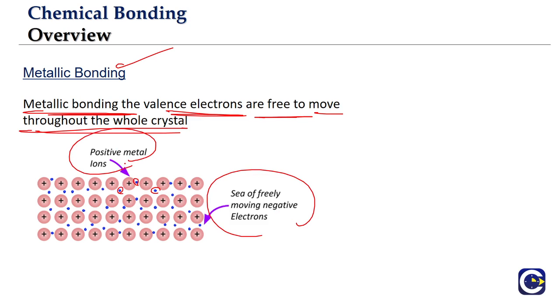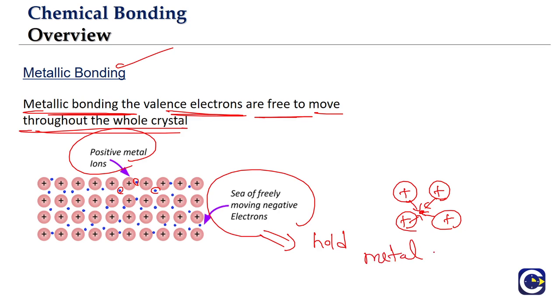And since the metal atoms have lost electrons, they will now possess positive charge. So it is like this. Each electron is negative, surrounded by positively charged metal ions. So the sea of electrons will be able to hold metal ions together, and this is the basic idea of the metallic bonding.